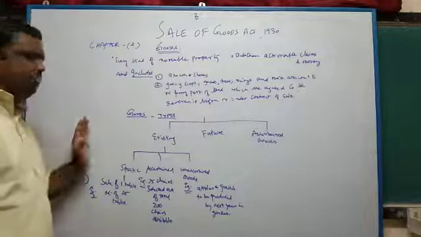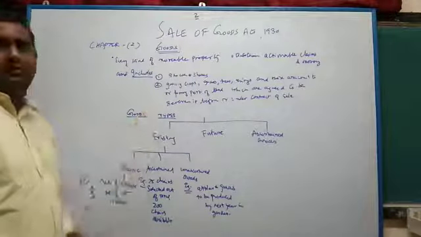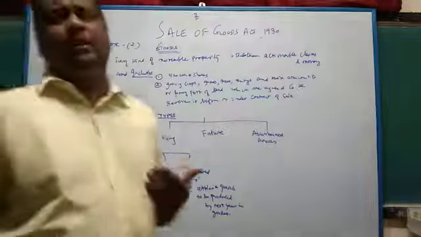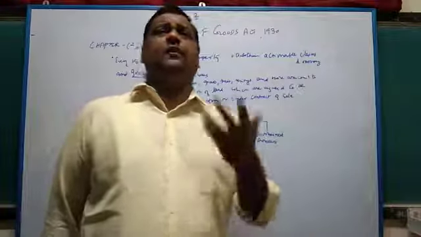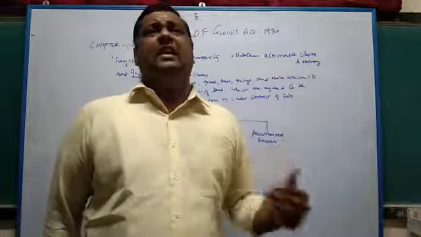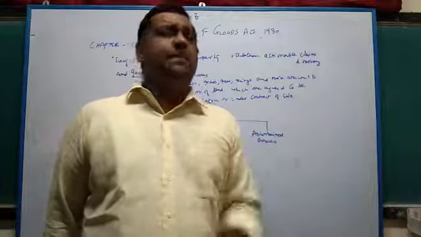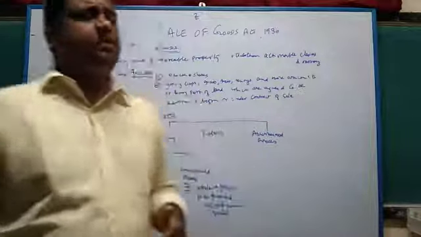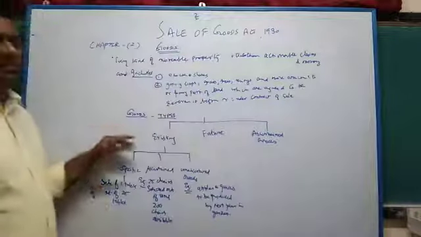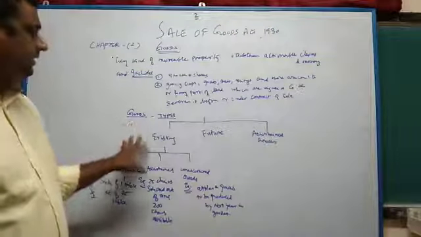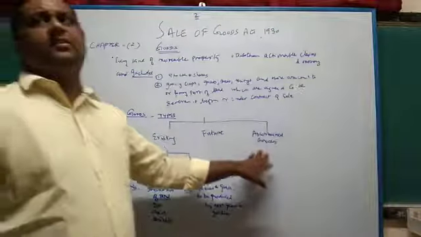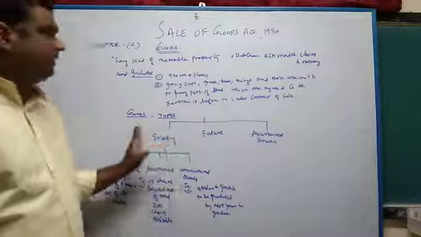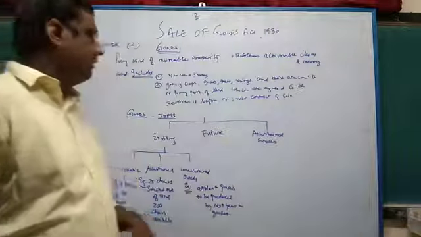Then you come to the second part of the term, that is, types of goods. Types means the manner or the way of classification. There are various types, various kinds of goods which are available under the Sale of Goods Act. Goods are classified into three types: existing goods, future goods, and ascertained goods.